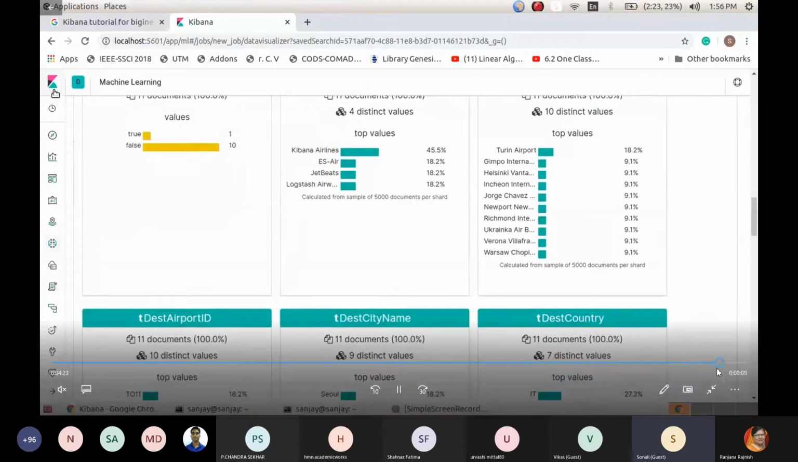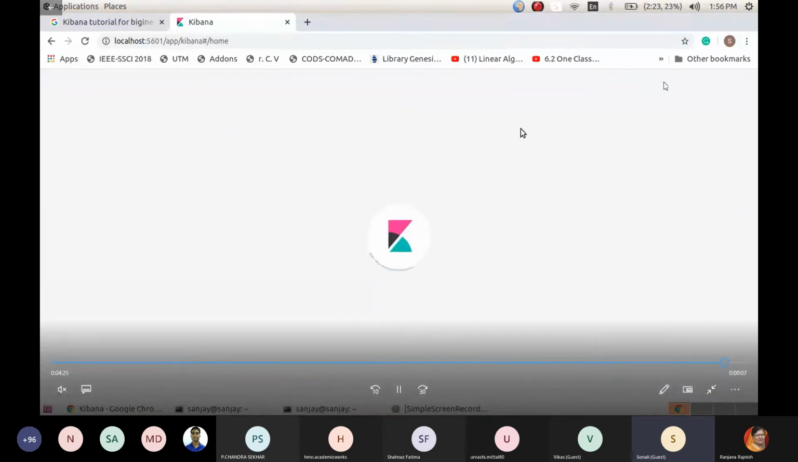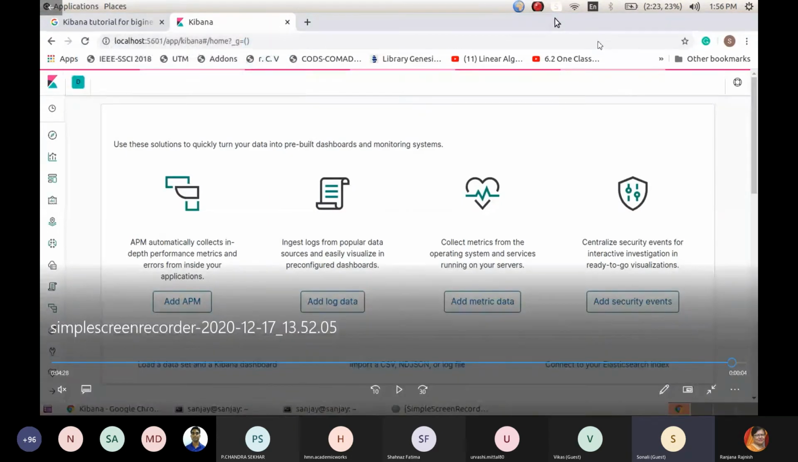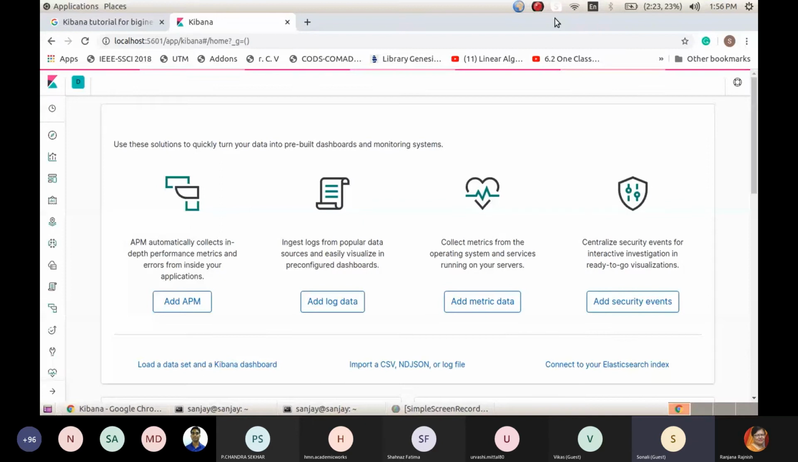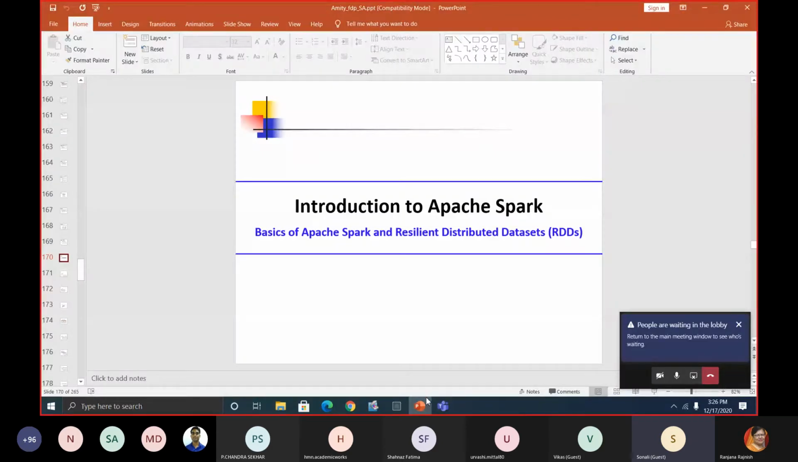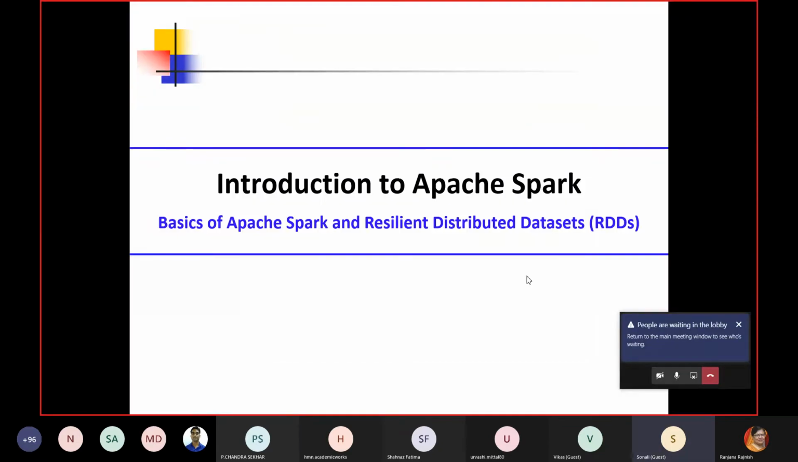Okay, so with this, I am now coming back to the further features which we can show. Just a minute. I'm coming back to my slides. Okay, now the slides are visible. I think it is visible.